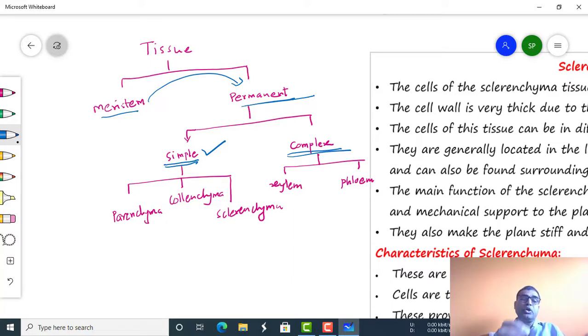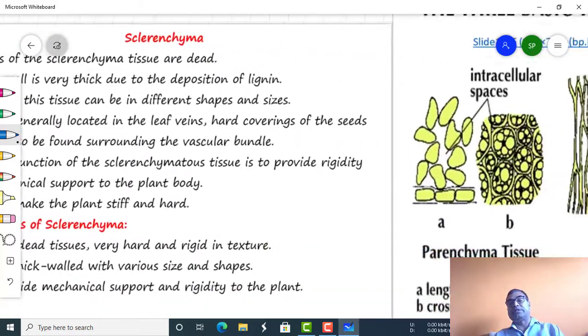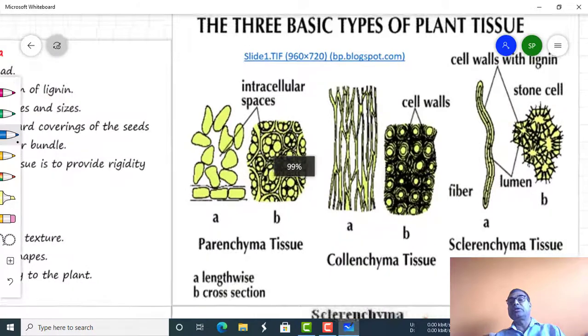So parenchyma, collenchyma and sclerenchyma are the simple permanent tissues, while xylem and phloem are the complex tissues, as xylem is made up of tracheids, vessels, fibers and parenchyma, while the phloem is made up of sieve tube, companion cell, phloem parenchyma and phloem fiber. That's why xylem and phloem become the complex tissue. Today we are dealing with the sclerenchyma type of cells, which are simple permanent tissue.